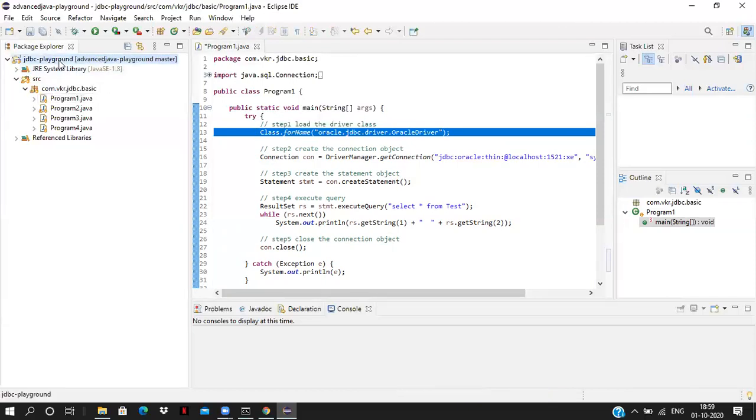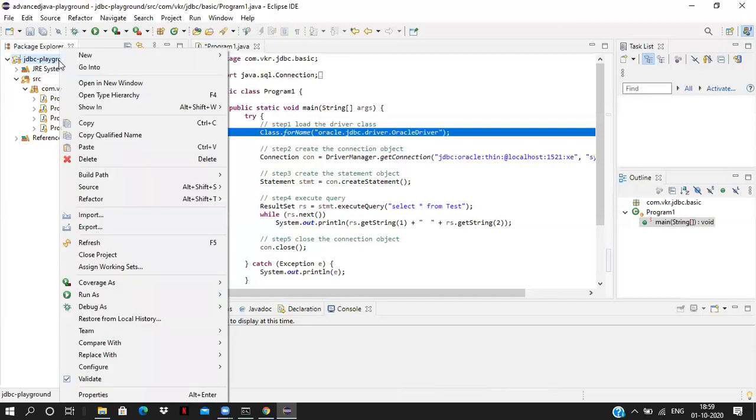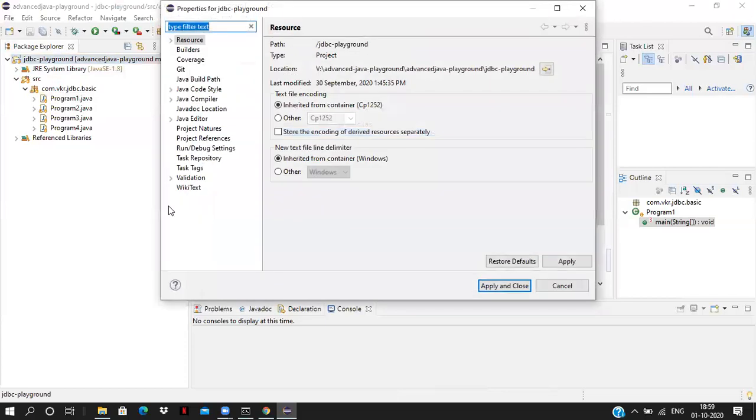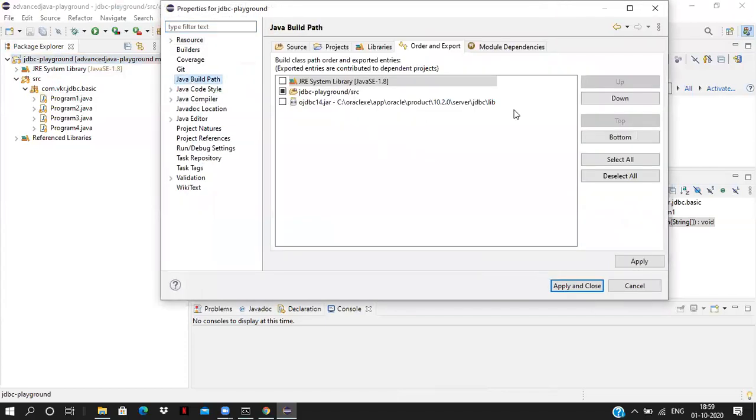How to set the environment variable? Just go to the project, right click, go to properties, Java build path. Here I just use this one, OJDBC14.jar. This is a jar which will give the Oracle driver class. Inside this jar, we have the OracleDriver class, so we are just importing this one.